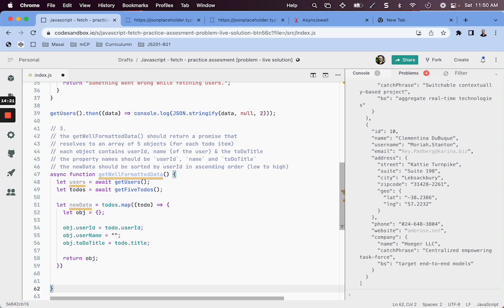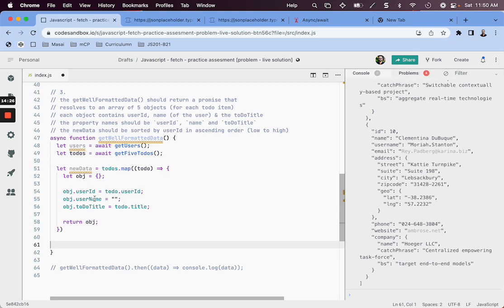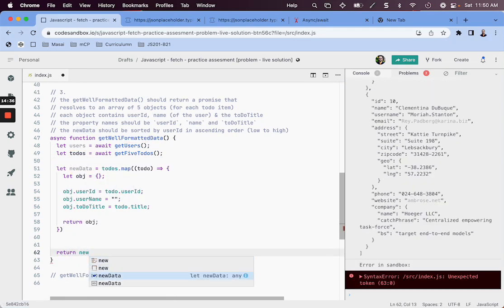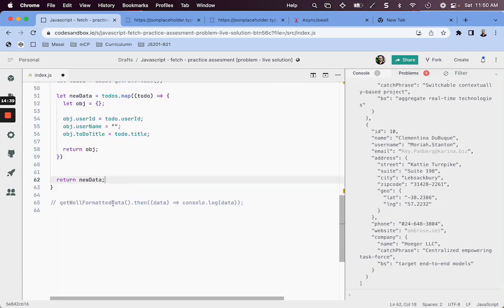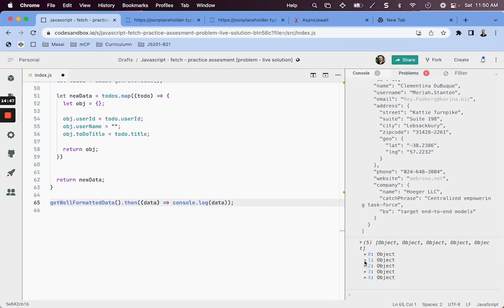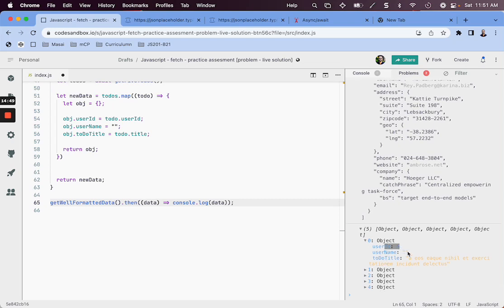Okay, I just prefer to check it once before moving ahead. So what I can do is from here I can return the new data, and I'll uncomment this just to check things out. And we see that we have 5 objects and each object contains userId, name, which right now is an empty string, and todoTitle. So userId is working, todoTitle is working, but we don't see the name yet.